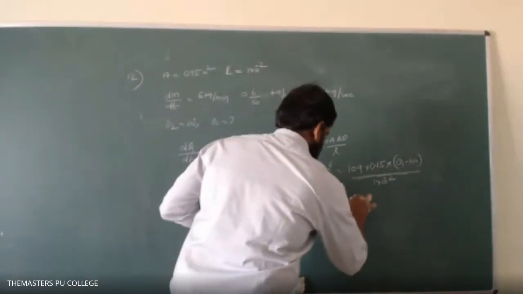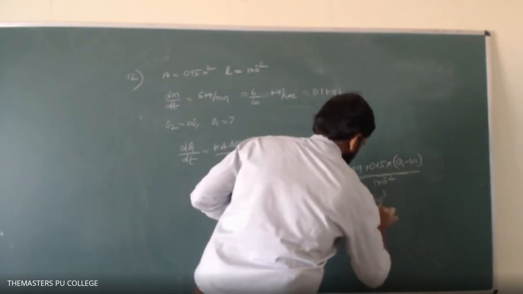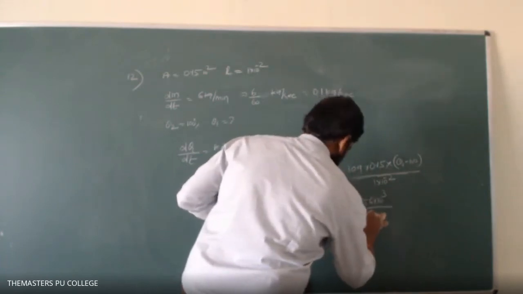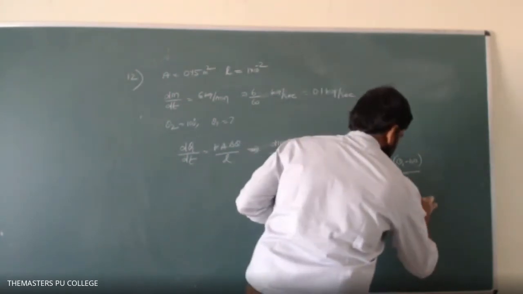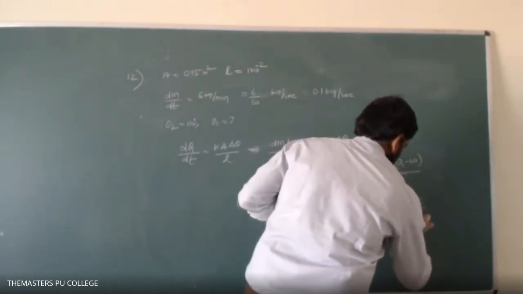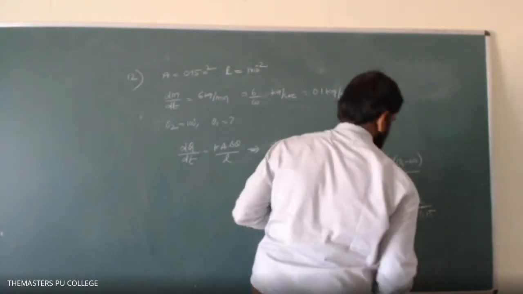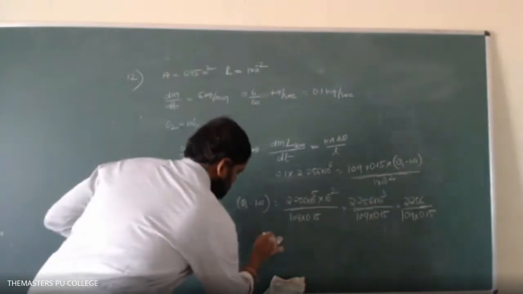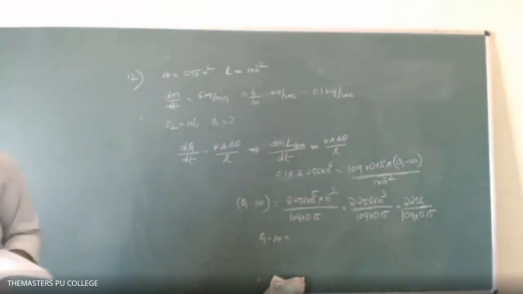This can be written as 2.256 into 10 cube divided by 109 into 0.15. This can be written as 2256 divided by 109 into 0.15. Okay, so then this is theta 1 minus 100. That value, check that value once.